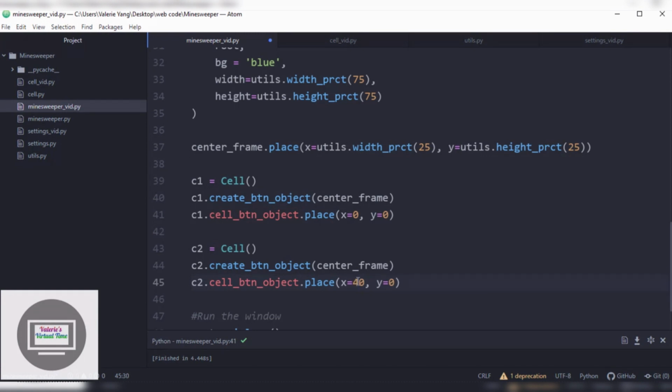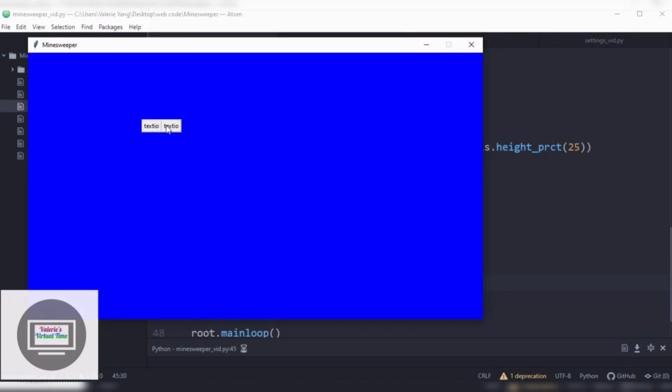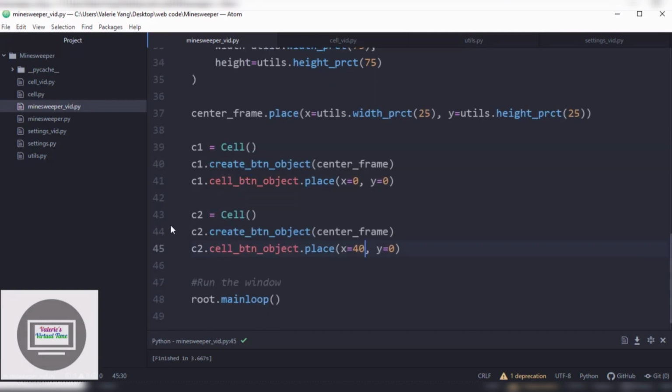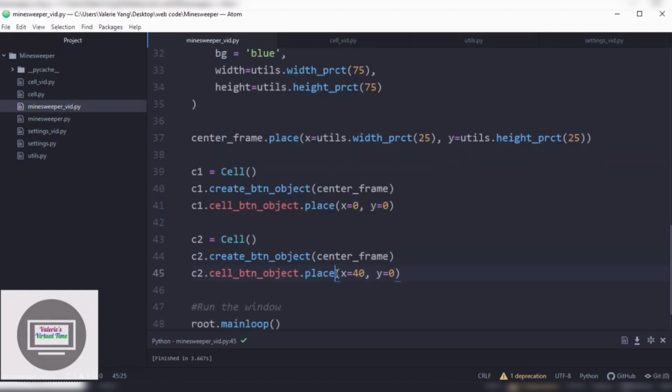Let's go ahead and do this. Save. Yes, we do have two of these buttons, but imagine going ahead and copying all of these to create the entire grid. Then you'll have a lot of lines of code. That's not something you want to be proud of. So, you can go ahead and modify it, but again, this is not what we're going to do because it's a little too hard.